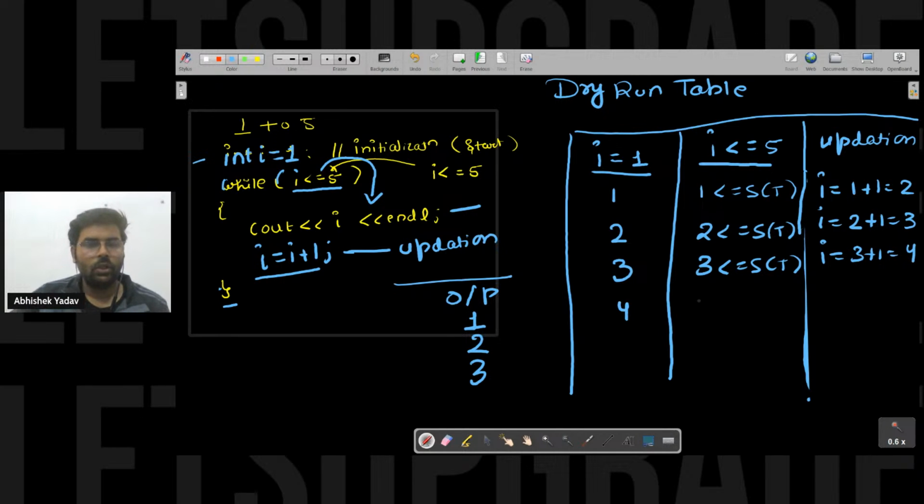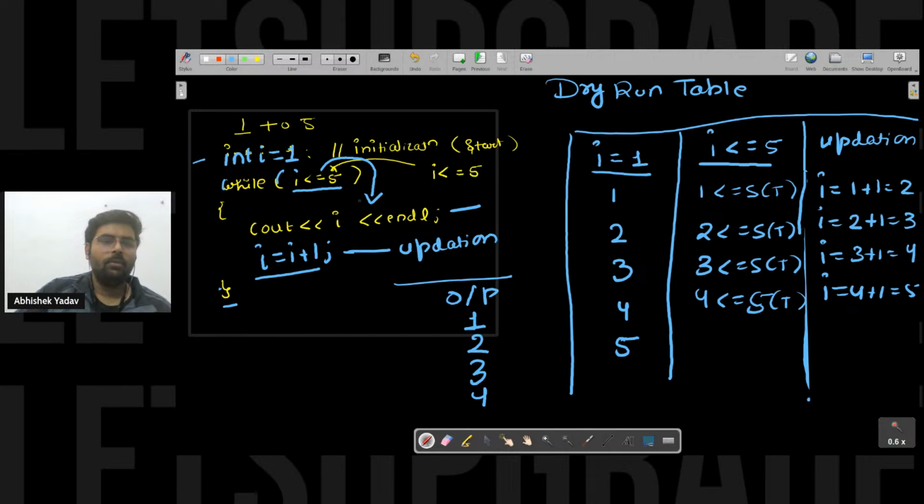Again I will go to the condition part. The condition is 4 is less than equal to 5, and again the condition is true. Again I will move inside the body of the while loop. Again I will print the value of I, that is 4. After that, again I will update the value of I, that is 4 plus 1, 5. Again I will move to the condition part. Condition is I is less than equal to 5. The value of I is 5.